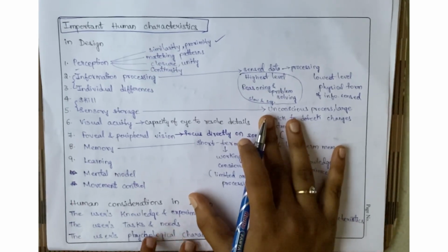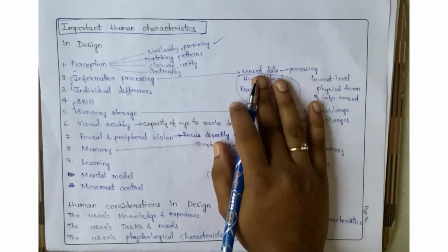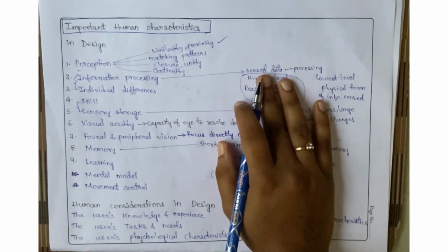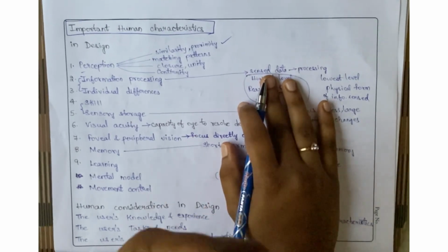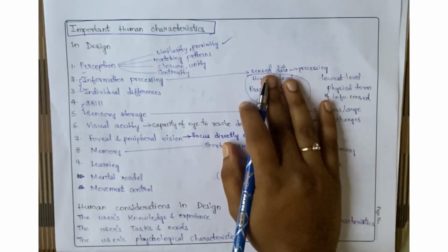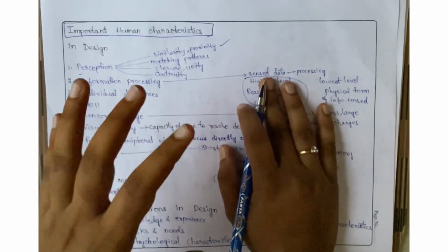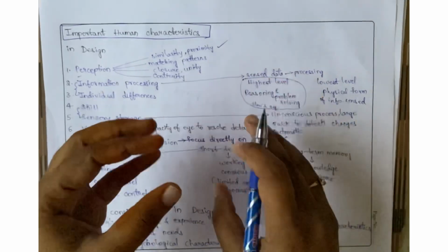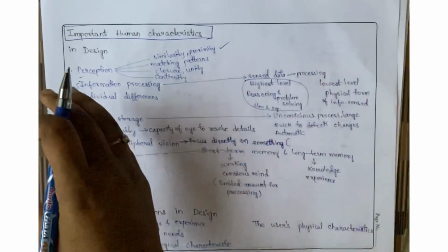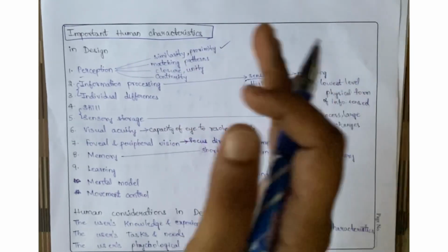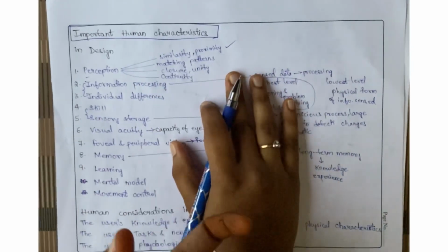We have 11 human characteristics. The first one is perception. What is this perception? That means based on our past experiences, past knowledge, we give some meaning to the stimuli in our environment. Suppose if a blind person is given some object, based on his past experience he will tell, this is a vegetable, this is a fruit. That means based on his experience and knowledge, he is giving some meaning to that object